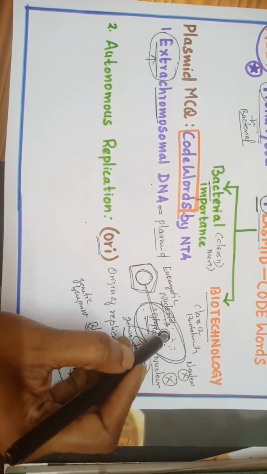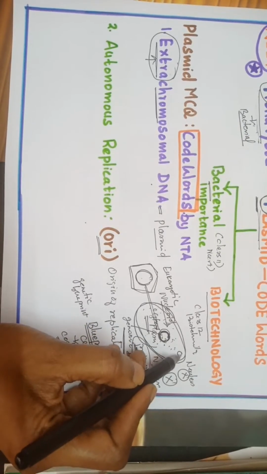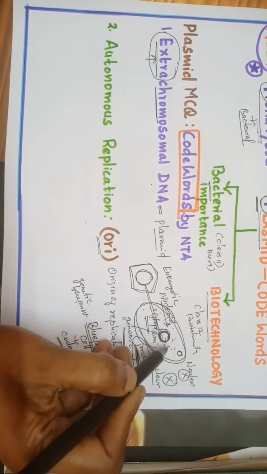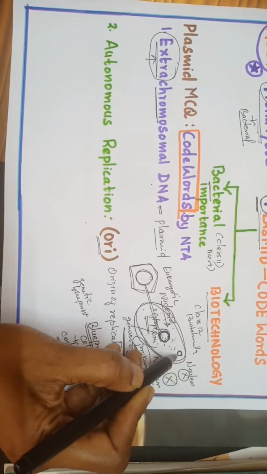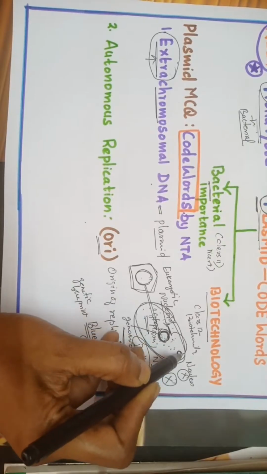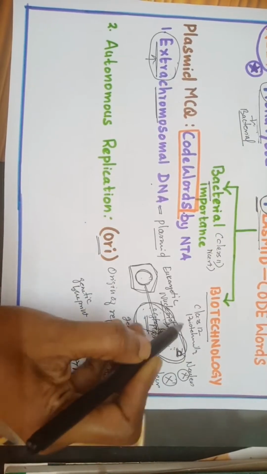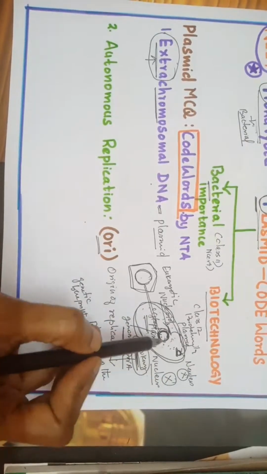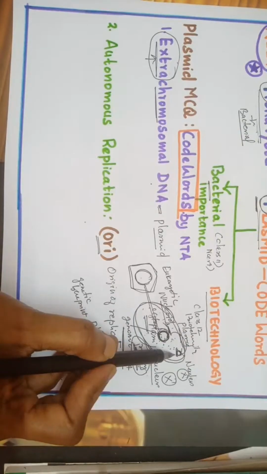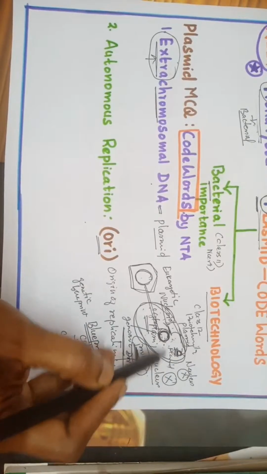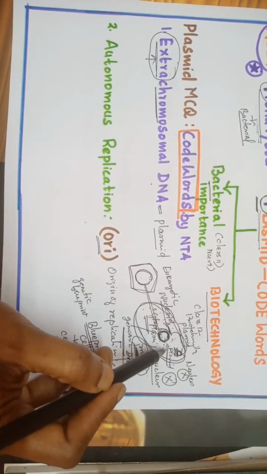Fine. Now other than this, there is a small circular DNA. The word small is important. This genomic DNA is bigger in size than this one. This small circular DNA is extra chromosomal. This is chromosomal DNA. This is extra chromosomal DNA, which is called plasmid, which is seen in the prokaryotic cell, an important characteristic of the bacterial cell.